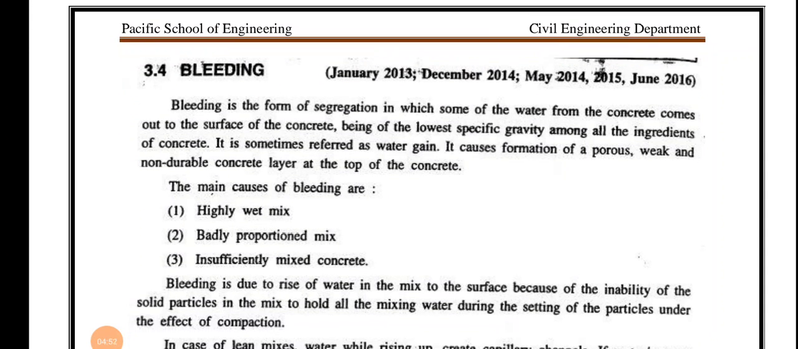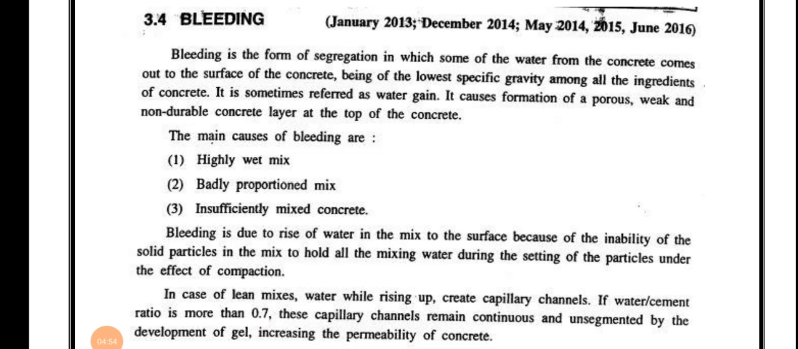Now we will discuss bleeding. As we discussed, bleeding is the form of segregation in which some of the water from the concrete comes out to the surface of the concrete. Being of the lowest specific gravity among all the ingredients of concrete, it is sometimes referred to as water gain. It causes formation of a porous, weak and non-durable concrete layer.